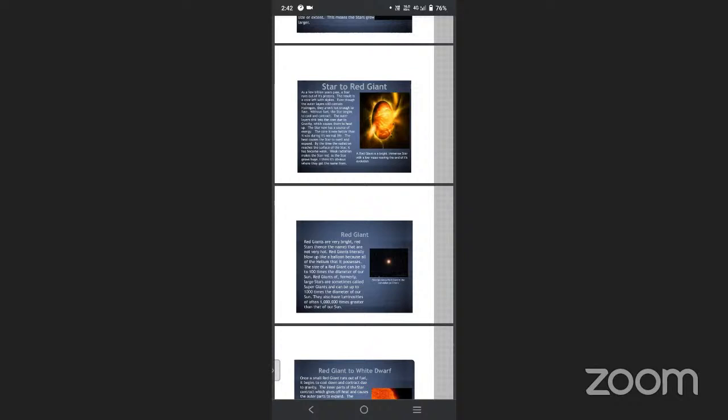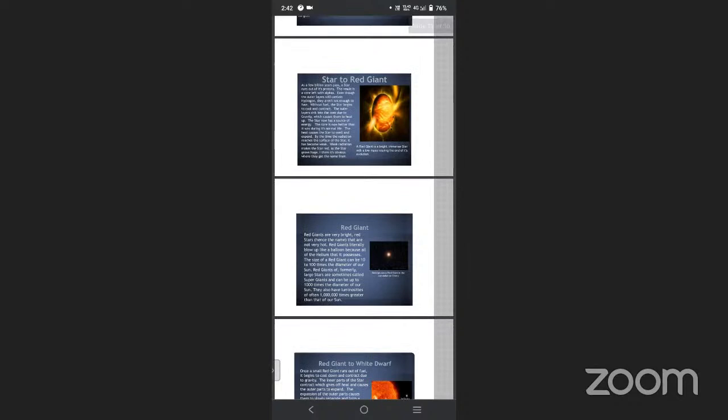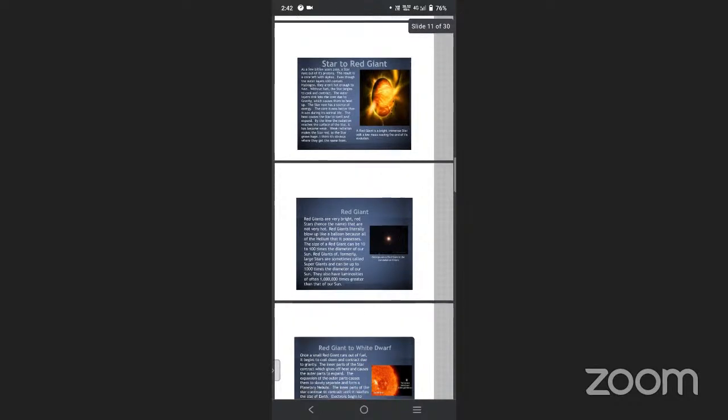Even though the outer layer still contains hydrogen, it is present but not hot enough to fuse. It is only a little hot.